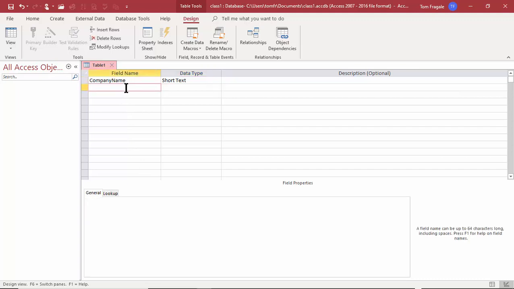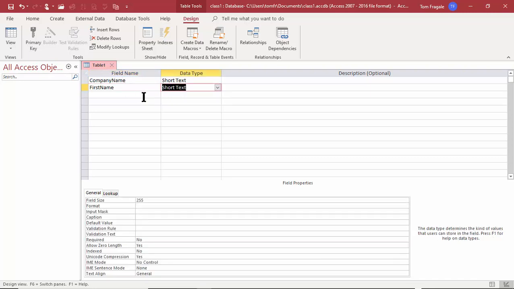Now let's also have maybe the contact name, the first name. So I'll type in first name. You can see the naming standard that I use, and many people use that naming standard in Access where they didn't put any spaces. They just capitalize each word. Now, if your company has naming standards for these fields, by all means use that as well. But this is kind of one that people use in Access quite a bit. Now, this one is going to be a short text field. Now, first name obviously doesn't have to be 255. Maybe that'll be 30. Good.